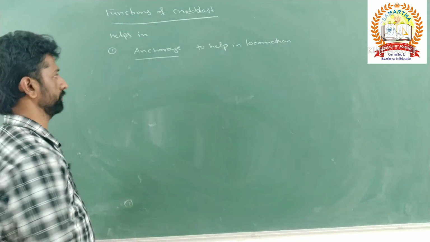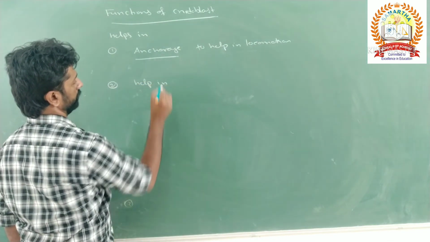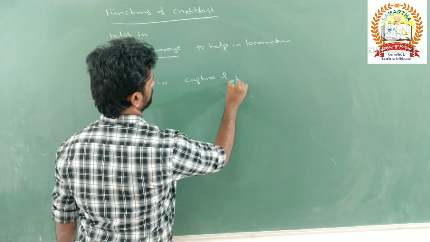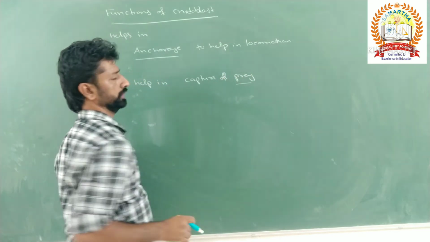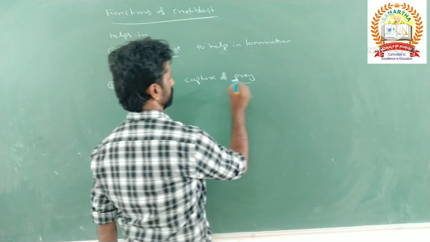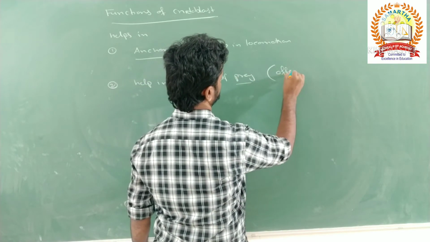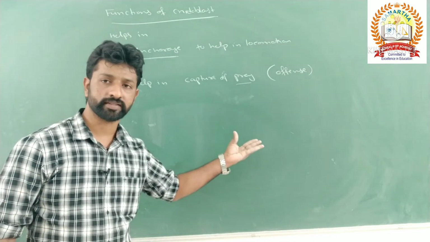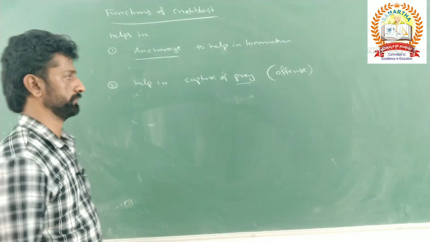That is one help. Second one is the capture of prey. Here the prey is nothing but the organism which can be captured and utilized as food. So capture of prey, such a mechanism is called offense. Means it attacks another organism to eat it or to utilize it as a food source.